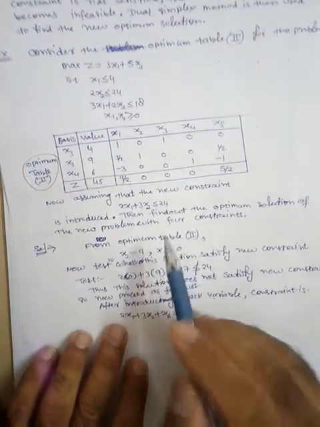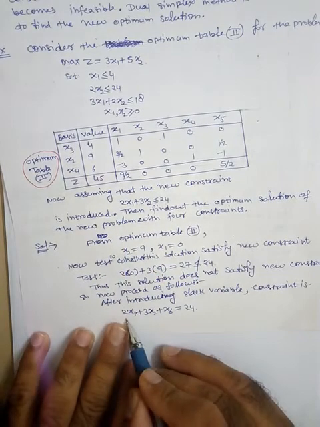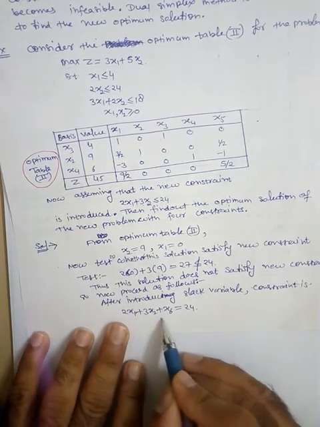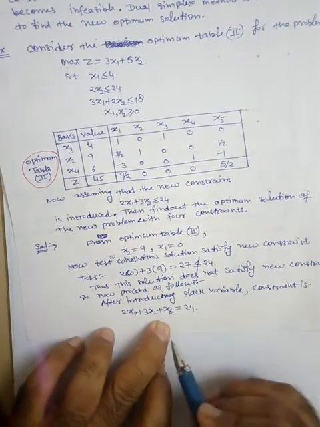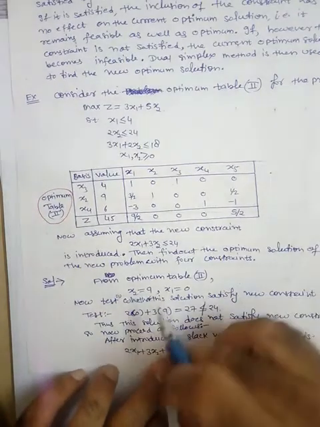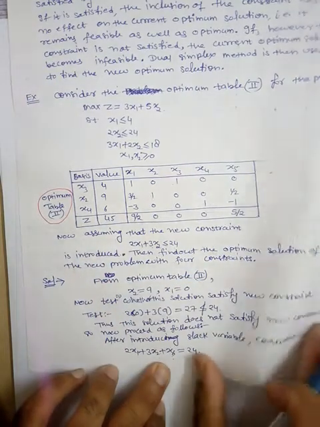So what we will do is first add a slack variable here. Now we have 2x1 plus 3x2 plus x6 is equal to 24. This is a new slack variable. Now insert this constraint in the final table.